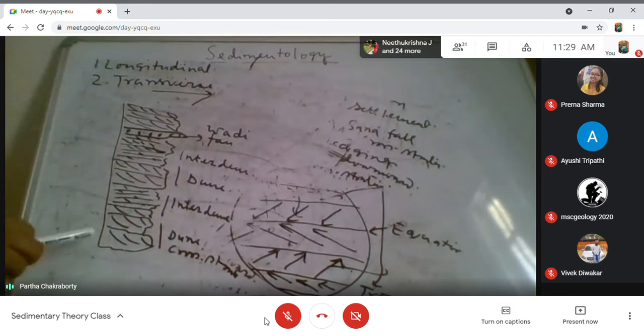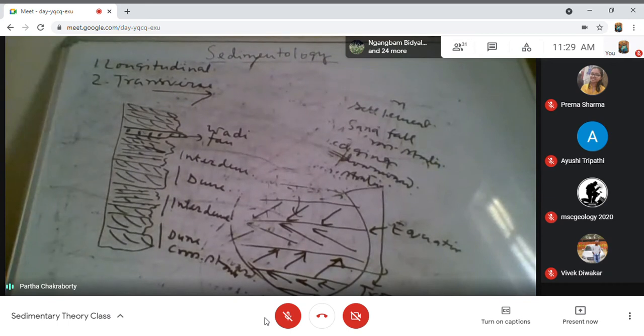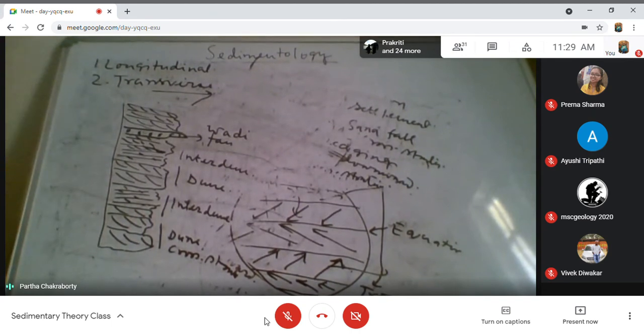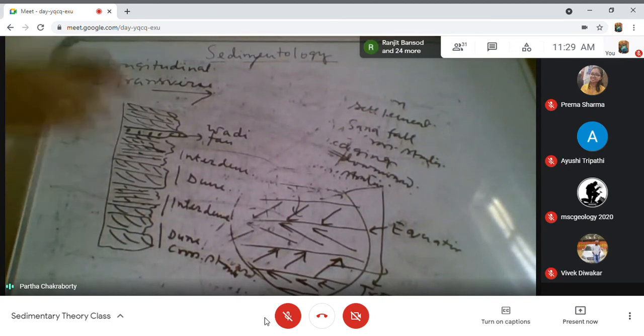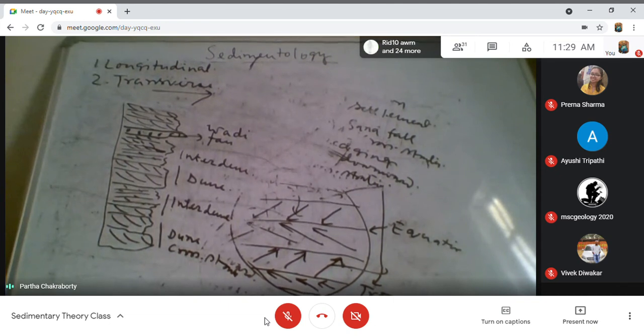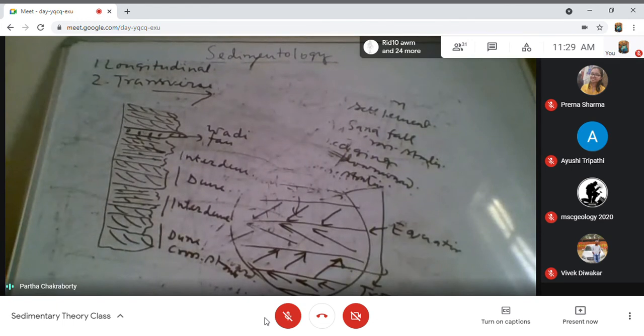The figure I have drawn, there I have shown you how dune and interdune intercalate with one another and form the succession, except when there is a high precipitation and formation of a fan-like structure, what we call the wadi fan. Now, this uniform distribution of dune and interdune may not be a reality in all cases.